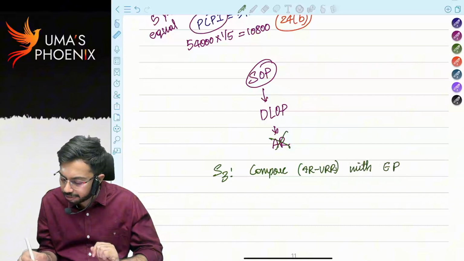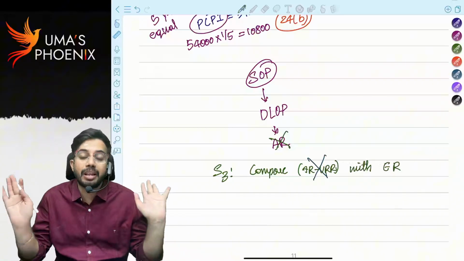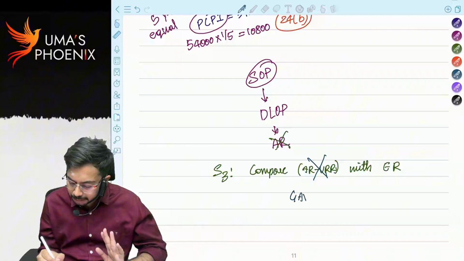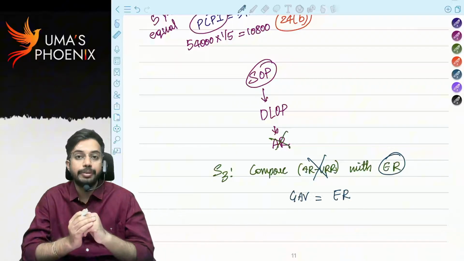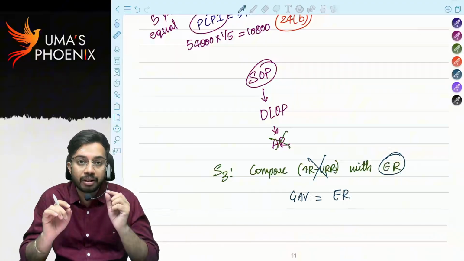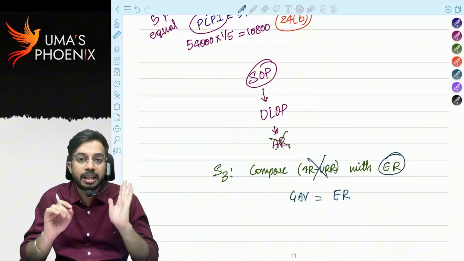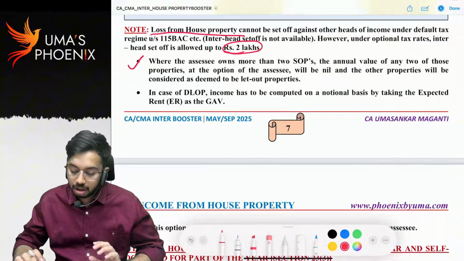But in case of deemed to be let out property, actual rent minus unrealized rent will not be there. That's why whatever the expected rent is there, that itself will be considered as gross annual value. So always remember, for deemed to be let out property, whatever the expected rent is there, expected rent itself will be considered as gross annual value.